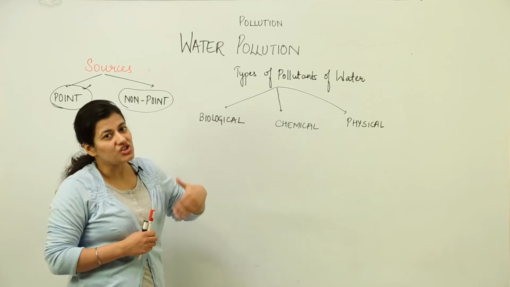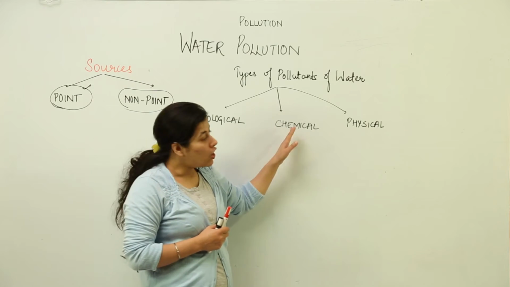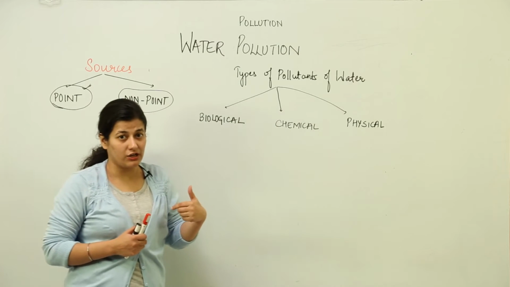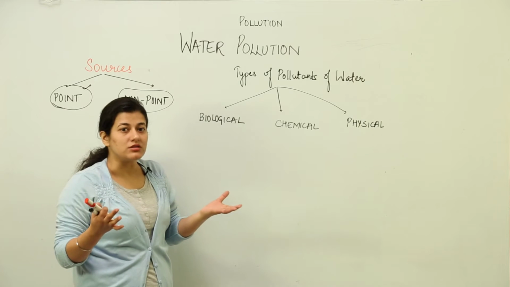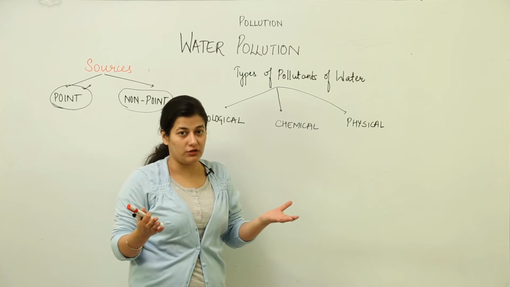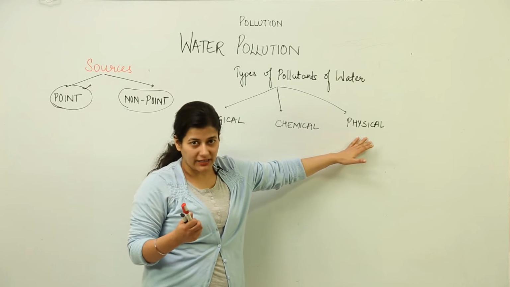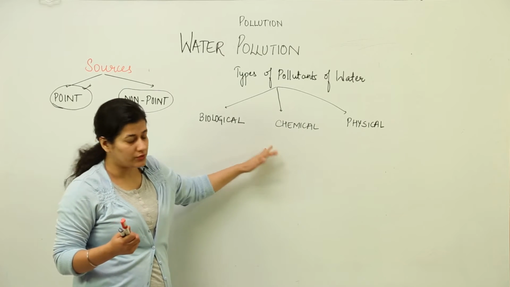But whenever we change its composition at the biological level, the chemical components are changed, or its physical entity, because we considered in the first understanding of ecosystems that a water body itself is an ecosystem, and an ecosystem is a physical and conceptual level of understanding. So we can bring the pollutants into the physical category as well. We are going to see one by one what these types of pollutants are.